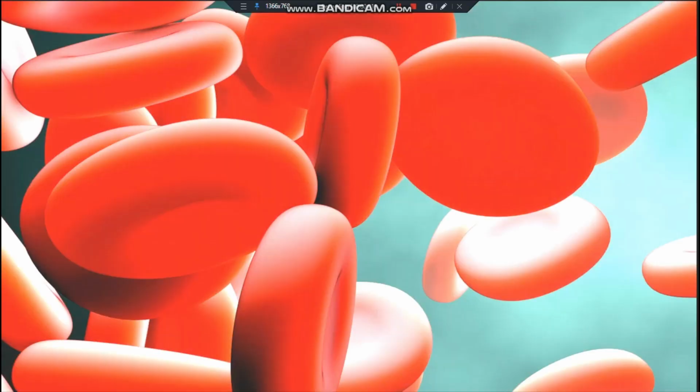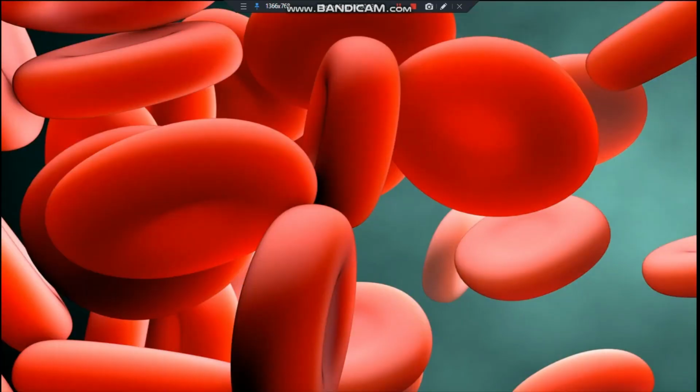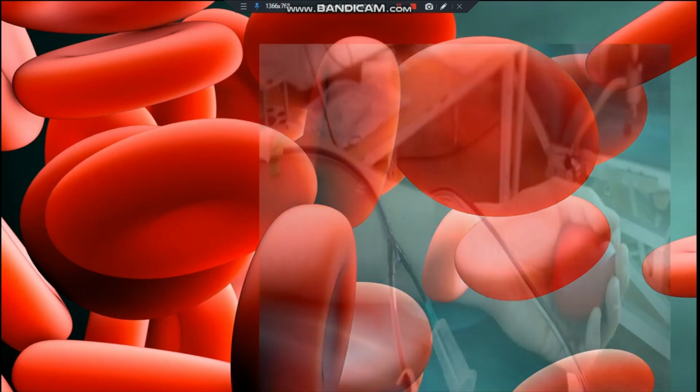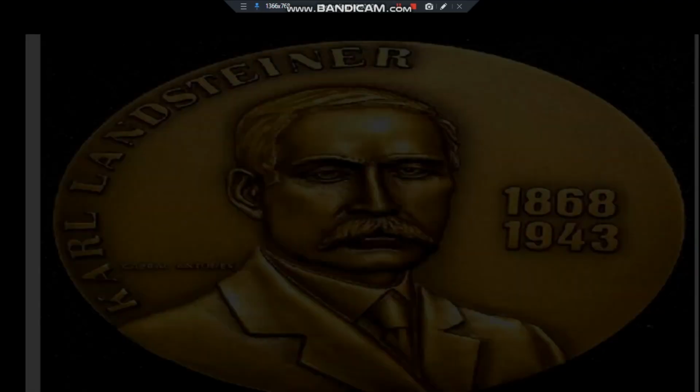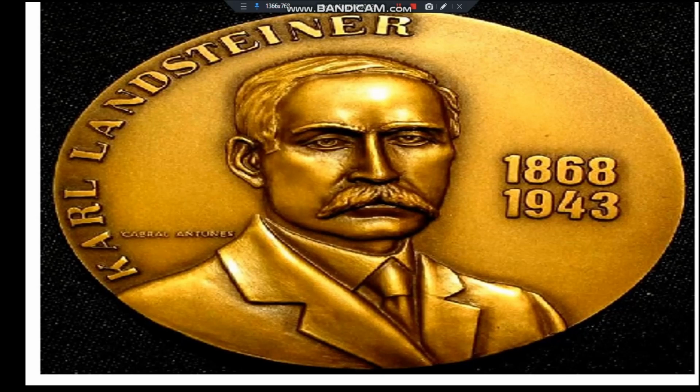The discovery of the ABO blood group over 100 years ago caused great excitement. Until then, all blood had been assumed to be the same, and the often tragic consequences of blood transfusion were not understood. At the beginning of the 20th century, an Austrian scientist, Karl Landsteiner, noted that RBCs of some individuals were agglutinated by the serum of other individuals.